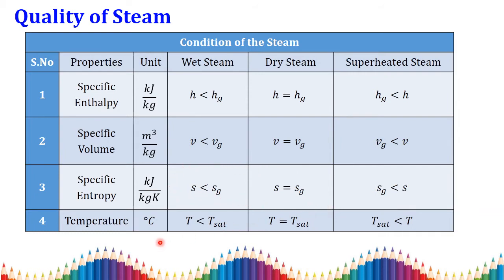Coming to temperature, we should say it is the saturation temperature. We all know what saturation temperature is: at this point the phase change occurs. If the given temperature is lesser than the saturation temperature, the steam will be wet steam. If the given temperature is equal to the saturation temperature, then it is dry steam. If the saturation temperature is lesser than the given temperature, then the state of the steam is superheated steam.